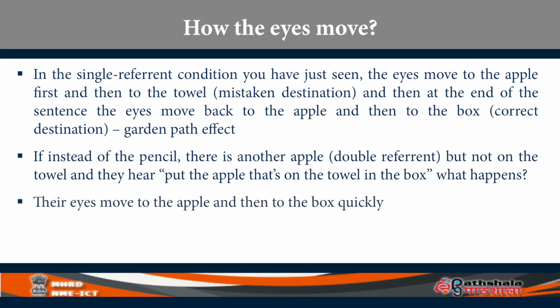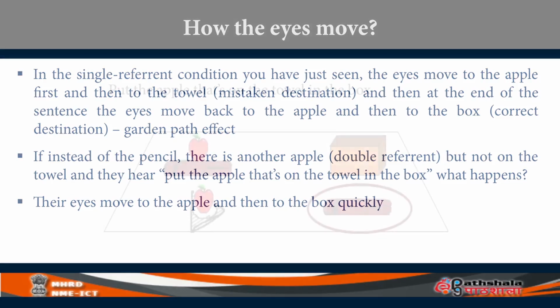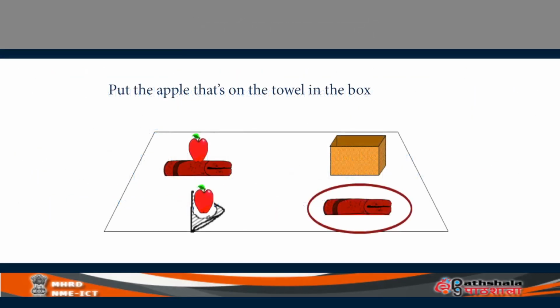So the eyes don't go back, and this is how the visual world paradigm works. The second condition is shown on the screen next. Watch, there are two apples. One apple is on the towel, there is a box and there is an empty towel, and there is another apple, but that is not on the towel, it is on a napkin or something like that.